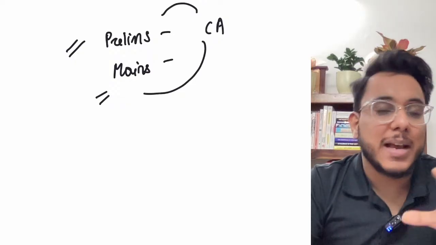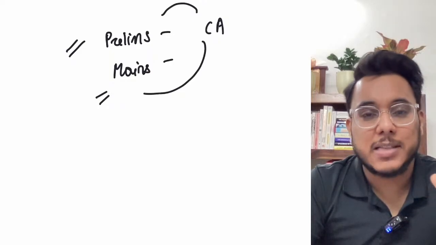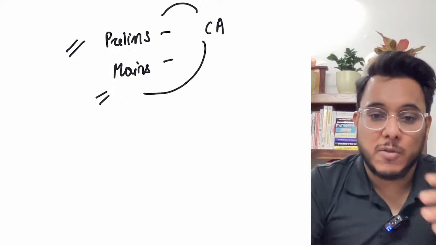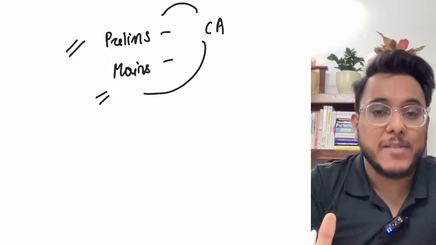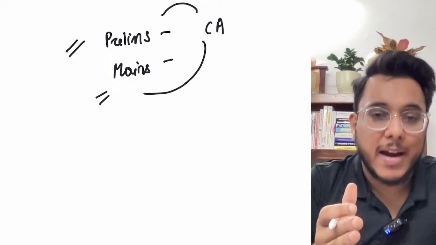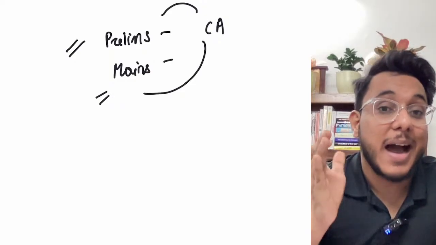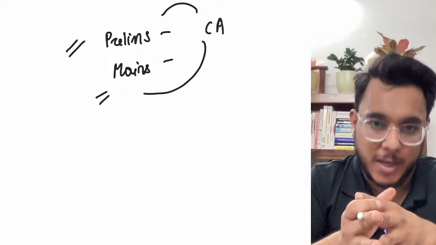So please don't make an artificial distinction that prelims current affairs is something different and mains current affairs is something different. First of all, go and see the previous year papers. You'll find that the questions, even in the prelims examination, are highly conceptual. Without conceptual clarity, you cannot understand this.